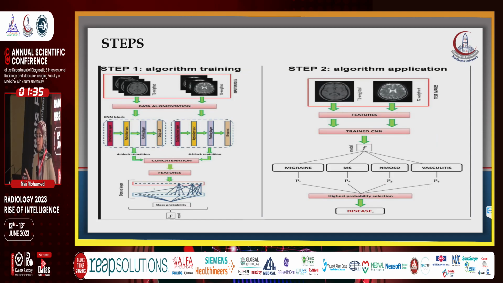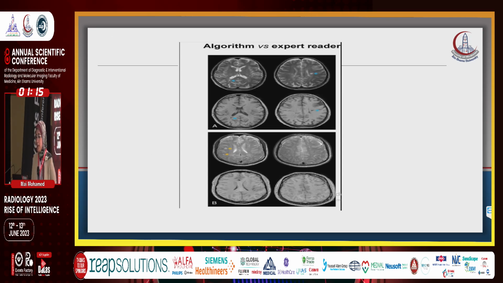We have 2 steps: algorithm training and algorithm application. In algorithm training, we supply the images of healthy controls and the disease. We do data augmentation and obtain features, then the features are applied on the trained convolutional neural network to differentiate MS from other mimickers. Here patient A has hyperintense signal periventricular.